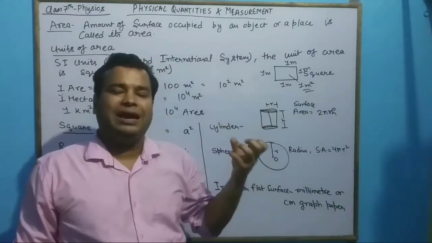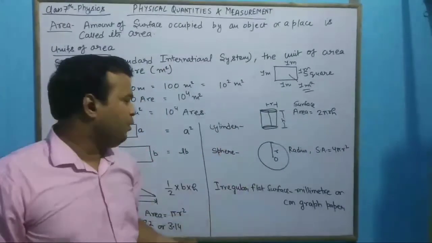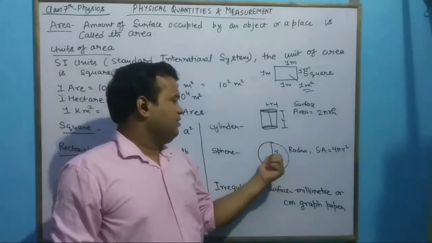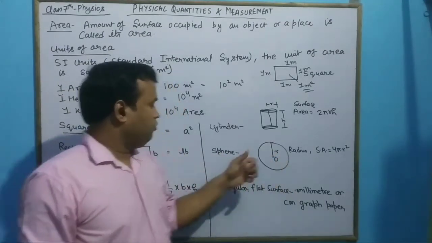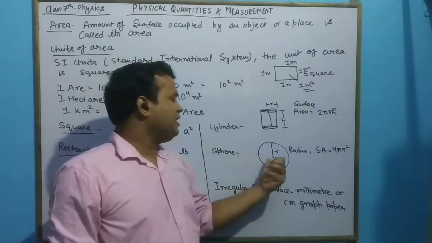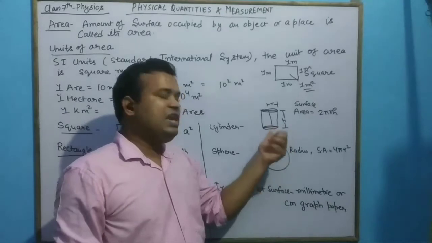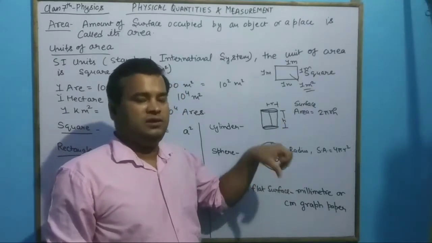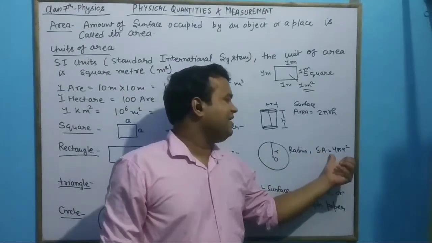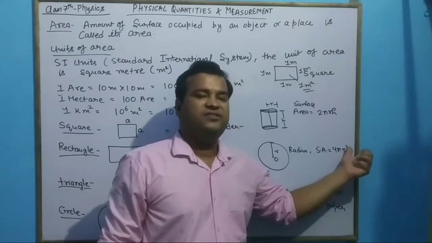A ball, a cricket ball, a tennis ball. There is a difference between a circle and a sphere. In a sphere, the distance between the center and any point on the sphere is known as radius. So surface area is equal to 4 pi r square.